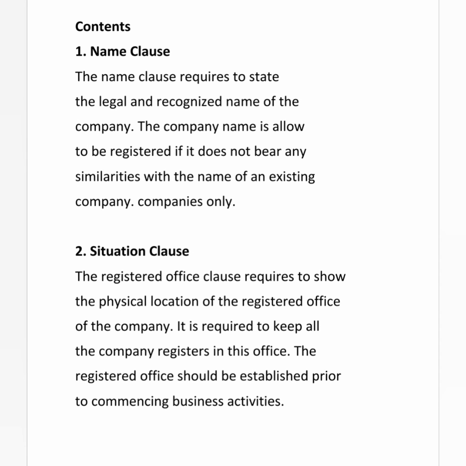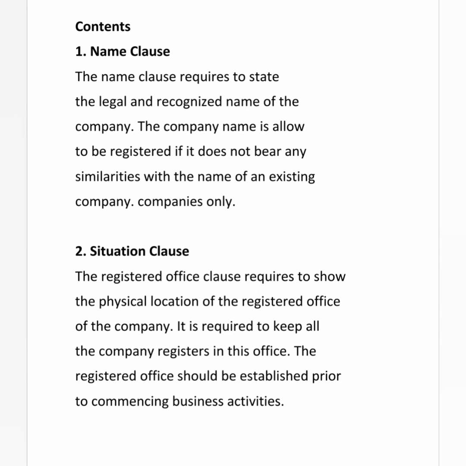So first one is name clause. Name clause means conditions while selecting the name for the company. It is required to state the legal and recognized name of the company, and the company name is allowed to be registered if it does not bear any similarities. Any similarities means it should not resemble the name of any other company which is in existence.